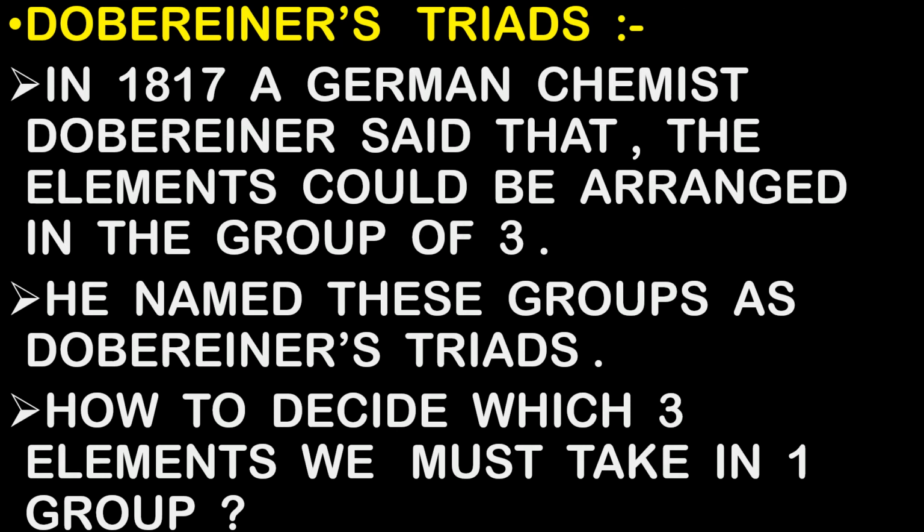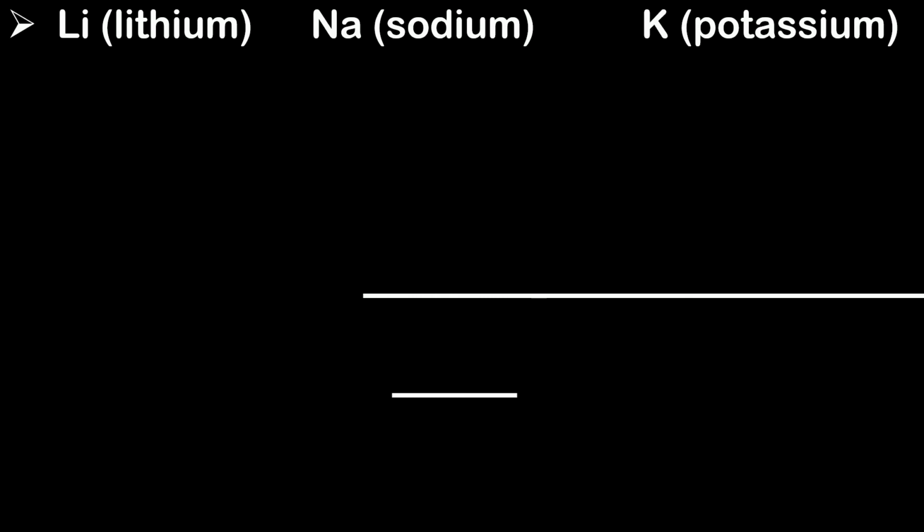So to answer this question, Dobereiner gave us an example of lithium, sodium and potassium. And as we all know, the atomic mass of lithium is 7, the atomic mass of sodium is 23, and the atomic mass of potassium is 39. And he gave us an explanation why he took lithium, sodium and potassium in one group.